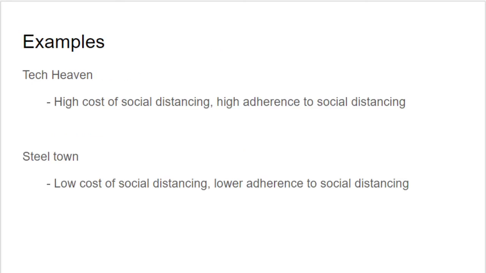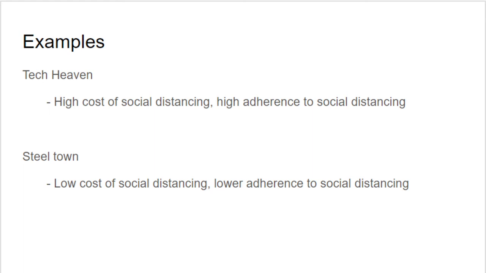To present a clear picture, we have two simplistic examples: Tech Haven and Steeltown. Tech Haven has a high economic contribution per capita. Due to the nature of the work, transitions to remote work are easier to implement, thereby ensuring workers adhere to social distancing policies without much effort on livelihood. This location would have a high adherence to social distancing policies, but also a high cost of social distancing.